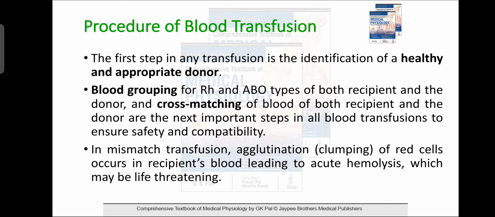Procedure of blood transfusion. The first step in any transfusion is the identification of a healthy and appropriate donor.